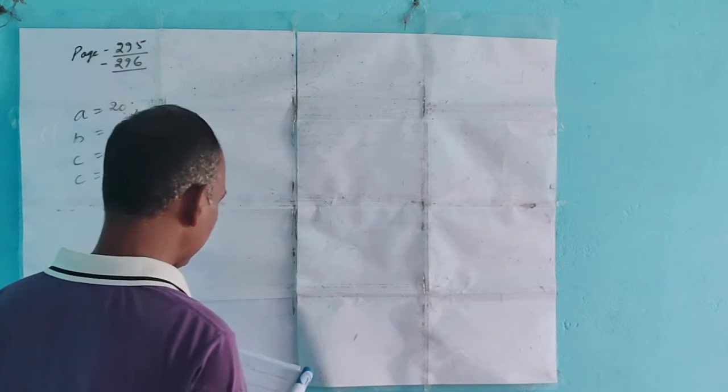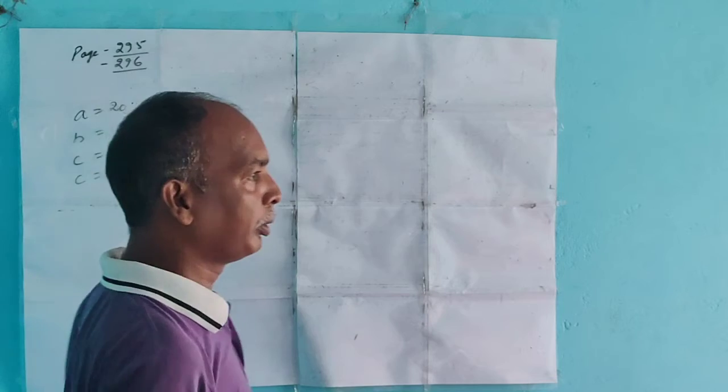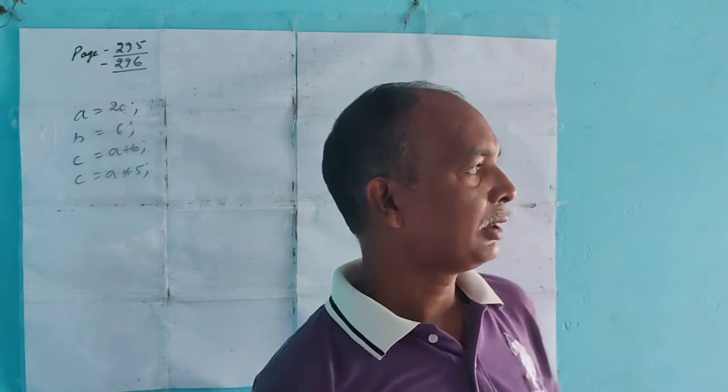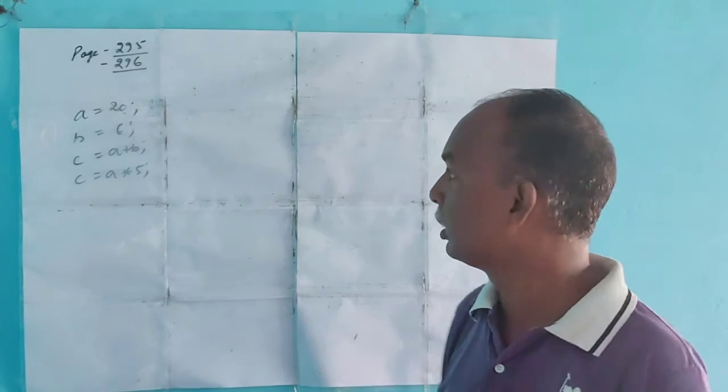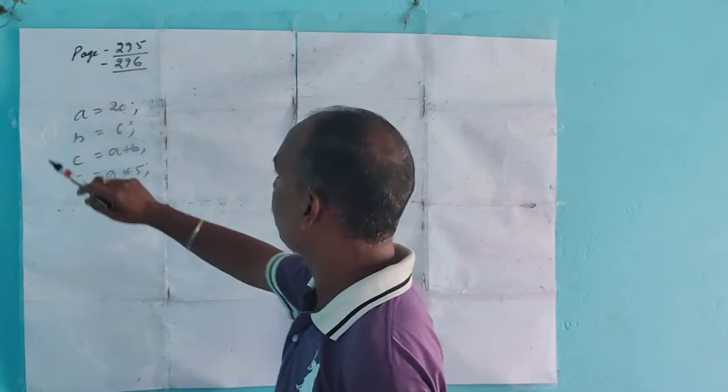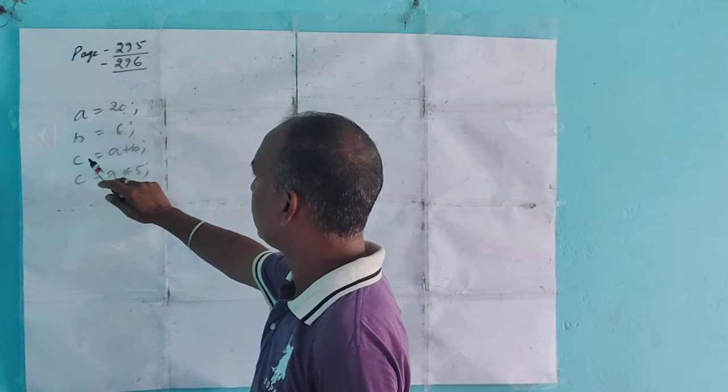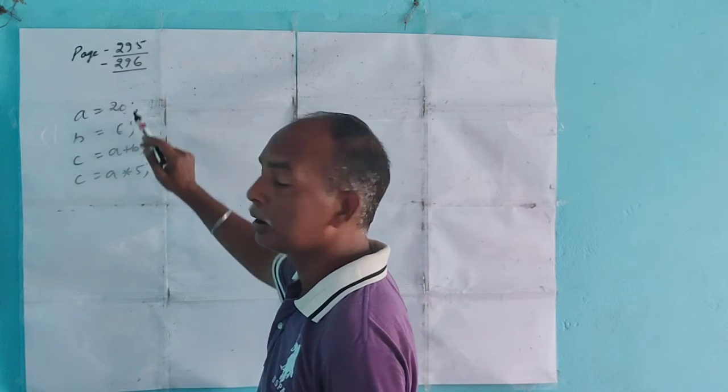So according to the question, what will we get as the output? To find the output, if you go through the program, it is very easy, because the values of A and B are given.